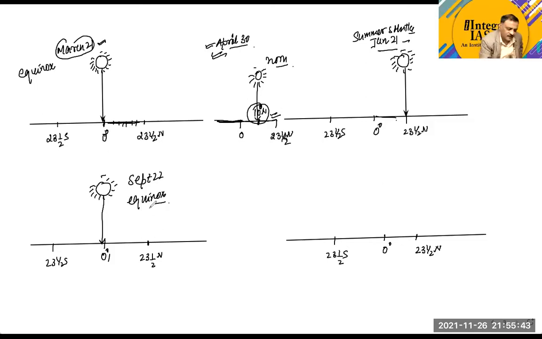And now the sun will progress into the southern hemisphere. Now on December 22nd, the sun is perpendicular on the Tropic of Capricorn. So that is December 22nd, and we call it a solstice. Winter solstice.